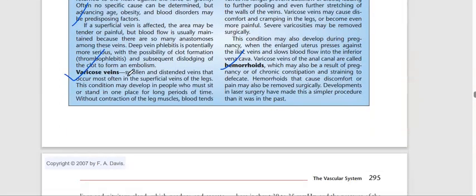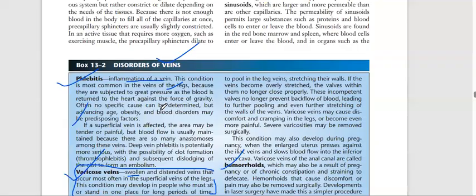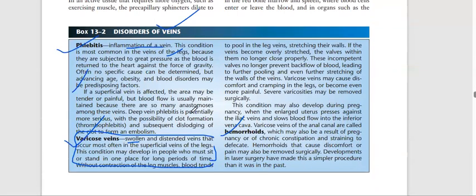So we have varicose veins. These are swollen and distended veins that occur most often in the superficial veins of the legs. This condition may develop in people who must sit or stand in one place for a long period of time. Without contraction of the leg muscles, blood tends to pool in the leg veins, stretching their walls.